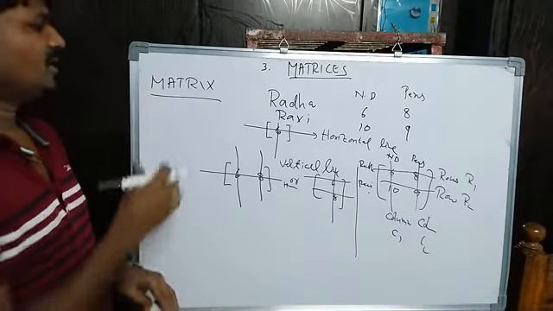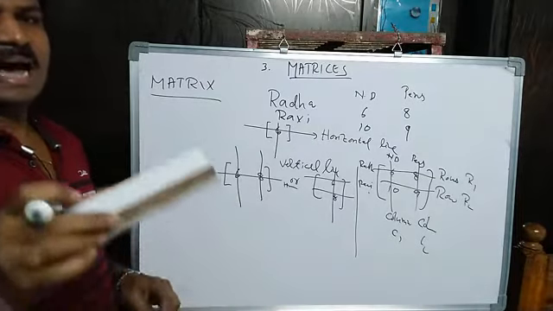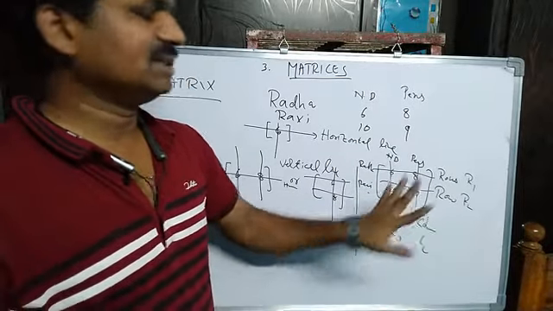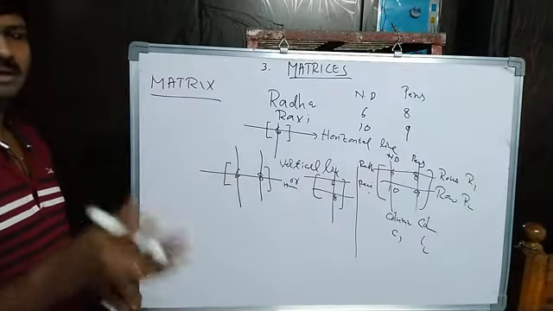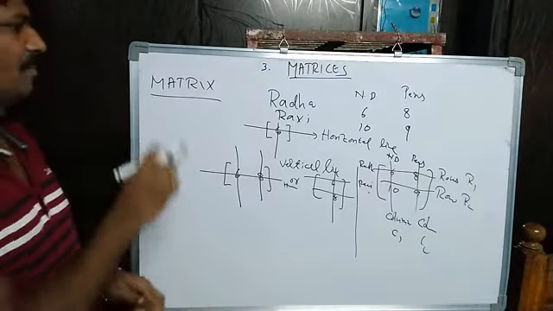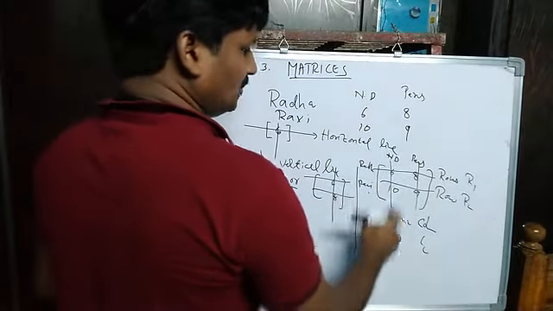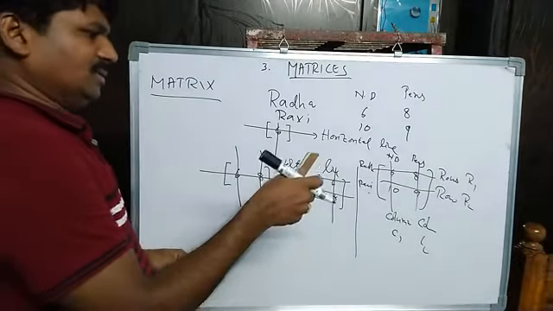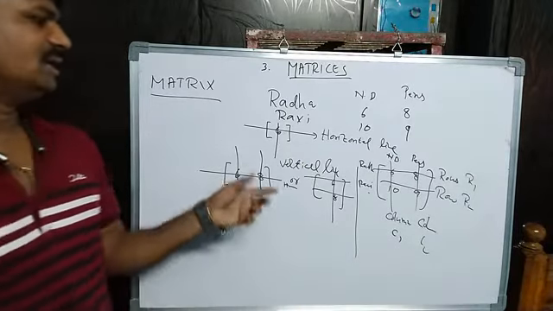How can you define a matrix? A matrix is an arrangement of numbers or functions in rows and columns. That arrangement is called a matrix. That means a matrix is an arrangement of numbers or elements in rows and columns. So that is the definition of a matrix.